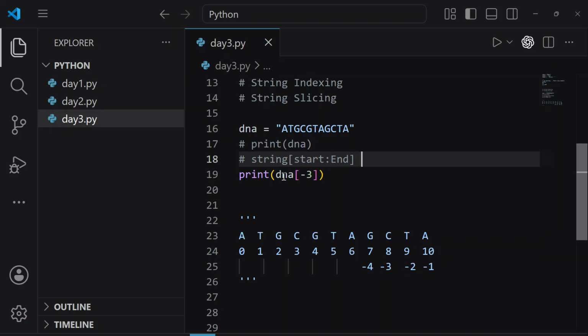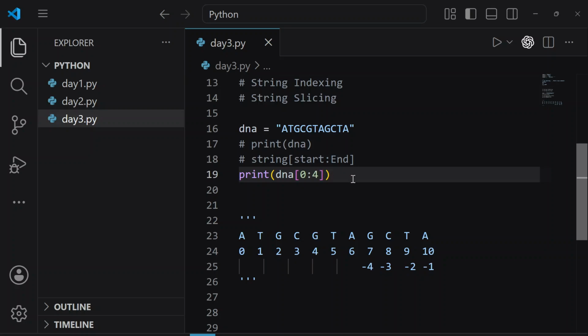Here DNA represents your string, and first of all you write the starting number. For example, I want to print from the start, so A is at index number 0, let's write 0. Then the syntax is to add a colon and give the ending number. I want to print till G. G is at index number 4, so I will write 4. Are we clear till here? This is the starting number and this is the ending number.